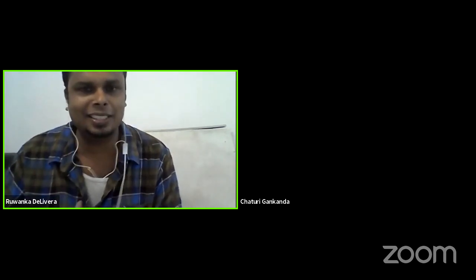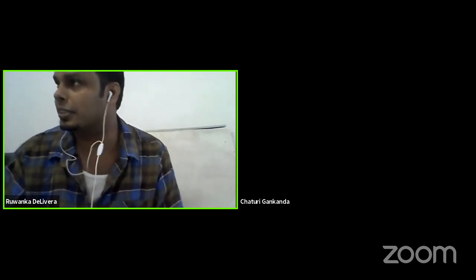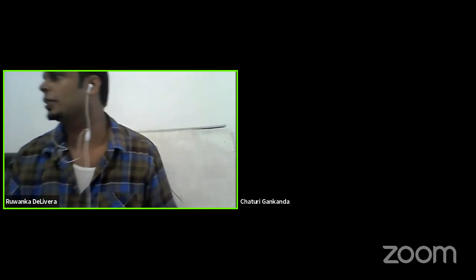Low grade fever usually means less than 101. After the third day onwards, most of the time, they will develop characteristic symptoms.